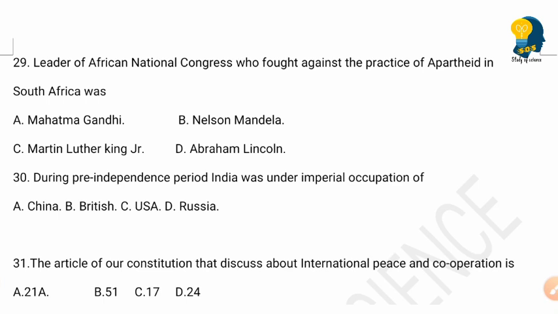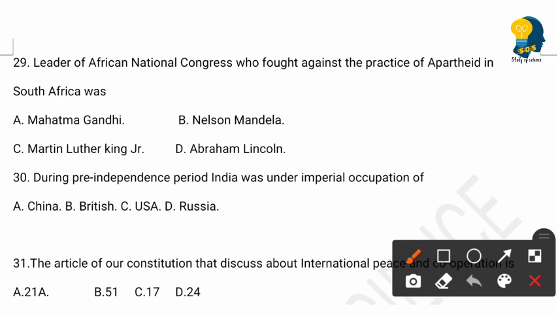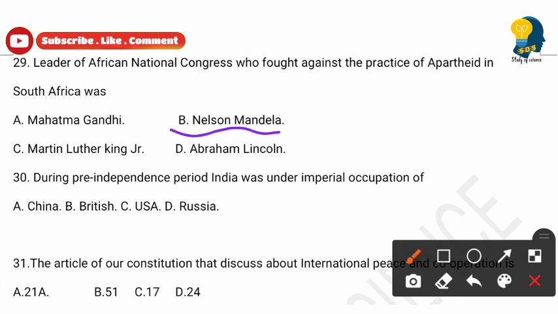The next question is, the leader of African National Congress who fought against the practice of apartheid in South Africa was. And the options are Mahatma Gandhi, Nelson Mandela, option C, Martin Luther King Jr., Abraham Lincoln. The right answer here is option B, Nelson Mandela. He is the leader of African National Congress who fought against the practice of apartheid in South Africa.